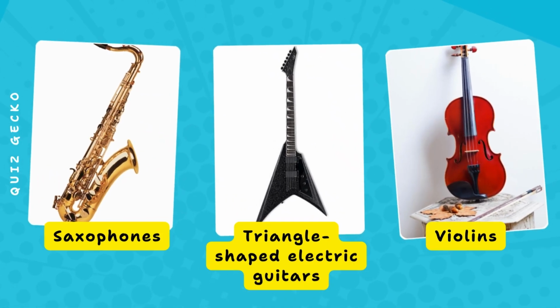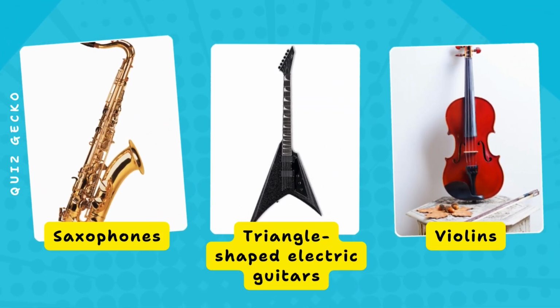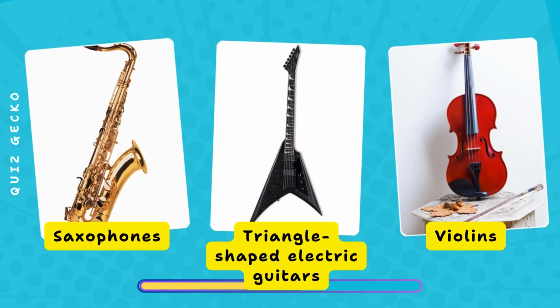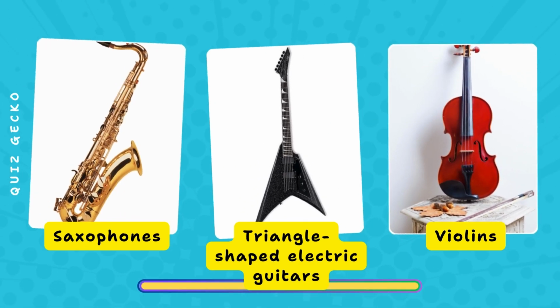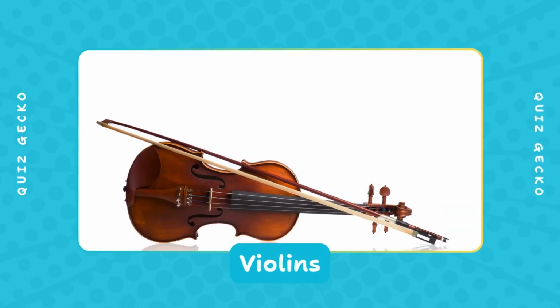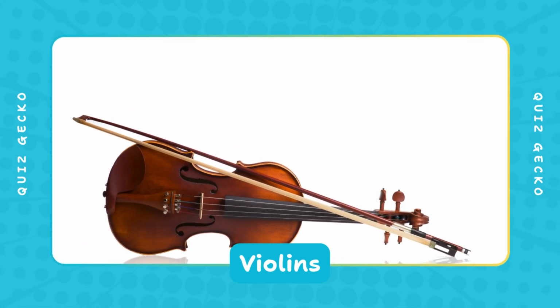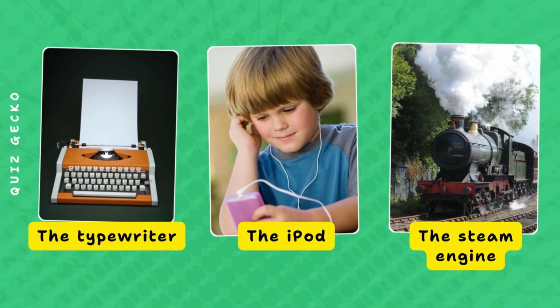Which instrument uses Fibonacci-influenced spacing? Saxophones, triangle-shaped electric guitars, violins? Violins sometimes use golden ratio spacing to position the sound holes and body curves.